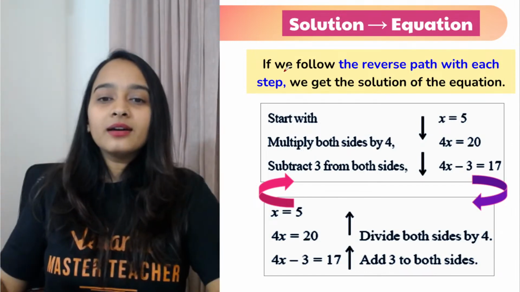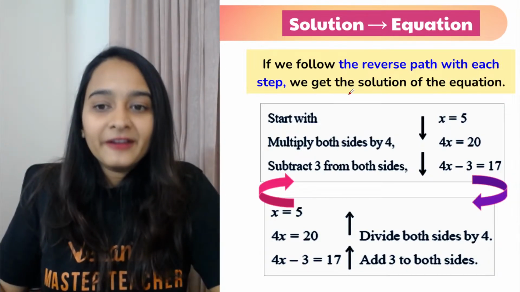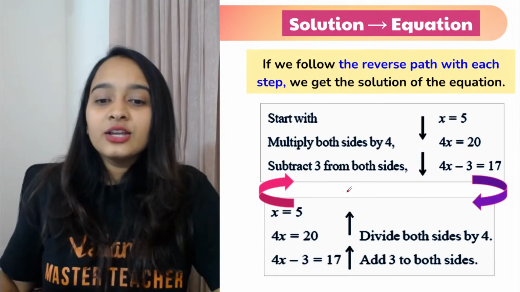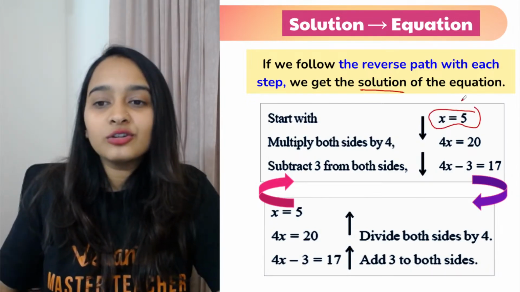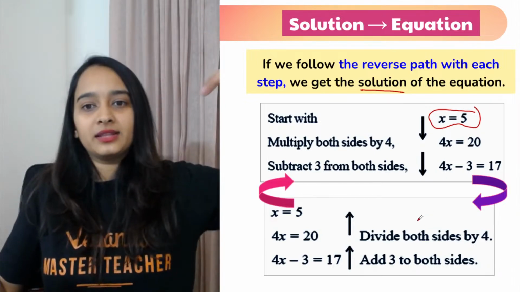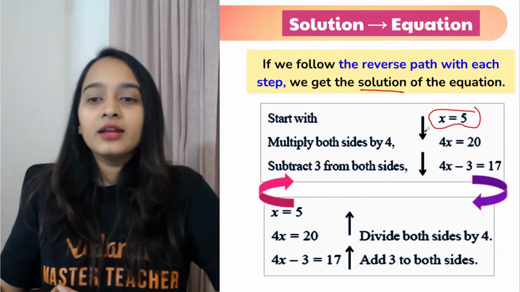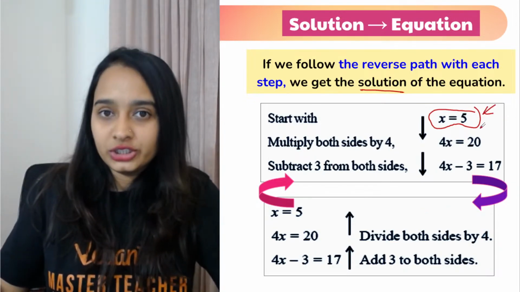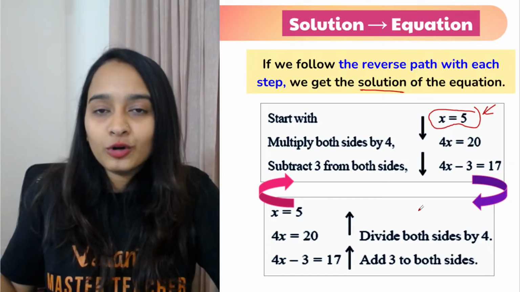Okay? So here, if we follow the reverse path with each step, we get the solution. So here you have x is equal to 5. We get the solution of the equation if we follow the reverse path. So from an equation you are finding out the solution. So here you have a solution. x is equal to 5 is a solution. I have multiplied by 4 on both the sides.